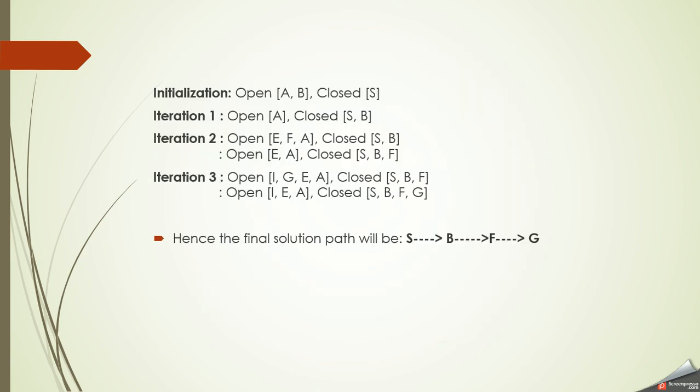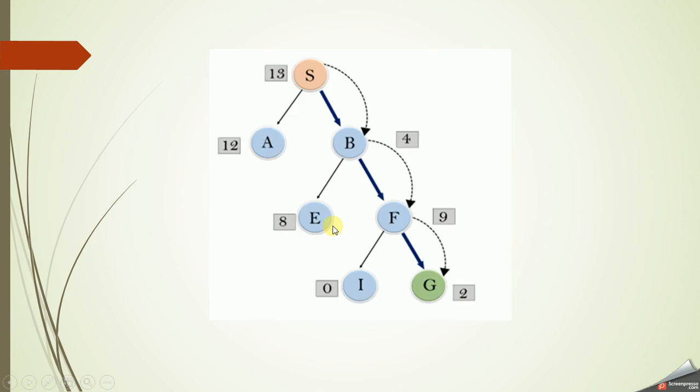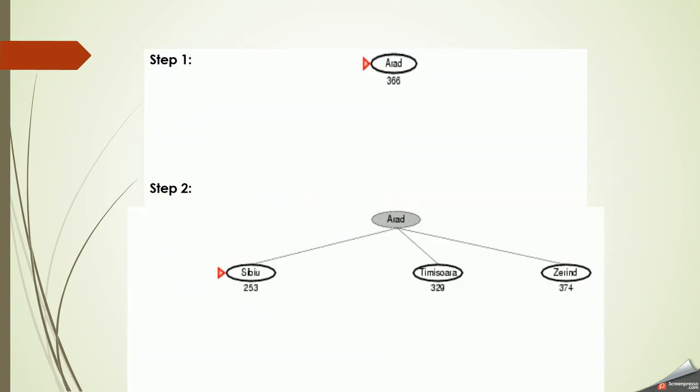See what I've explained so far, that has been given here. And for this problem, we'll try to do the open list and closed list. Initially Arad will be in the open list. We are going to expand Arad, so Arad will be moved to the closed list. After expanding Arad, we'll have three nodes, Sibiu, Timisoara and Zerind. So Arad will be in the closed list, and in the open list, Sibiu, Timisoara and Zerind.